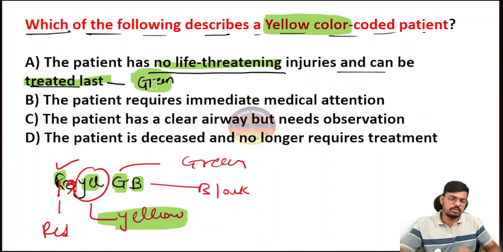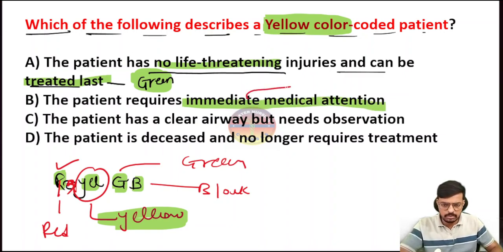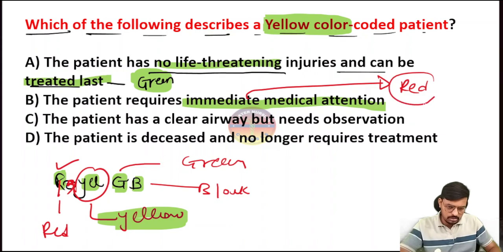Here the patient has a few minor bruises and skin injuries. There is no major complication, so this is green. Option B says the patient requires immediate medical attention. Wherever the word immediate or emergency comes, it indicates red. Then comes option C.